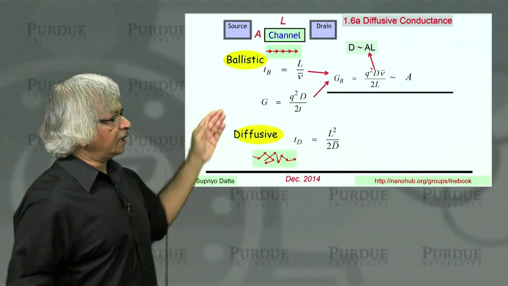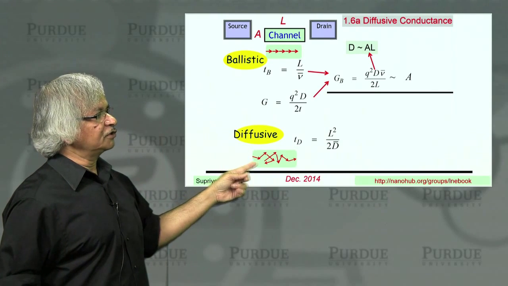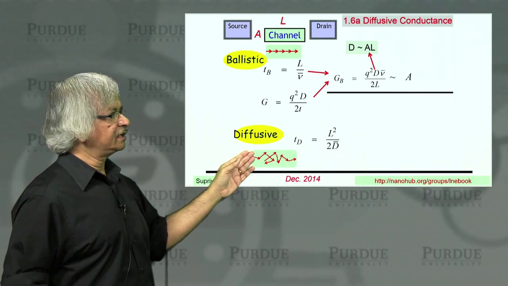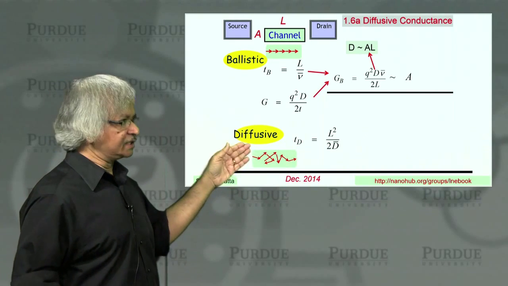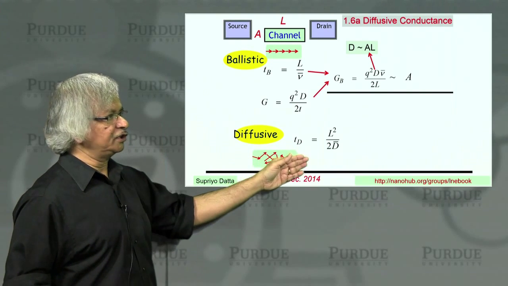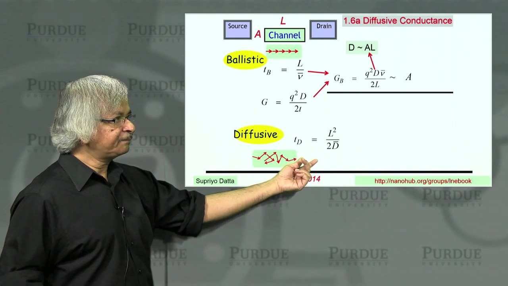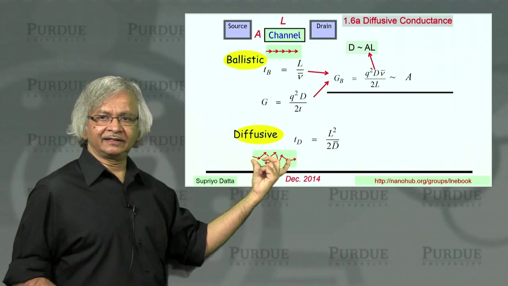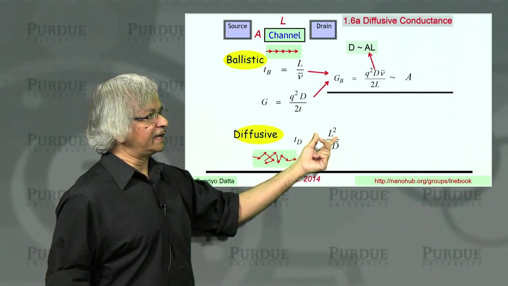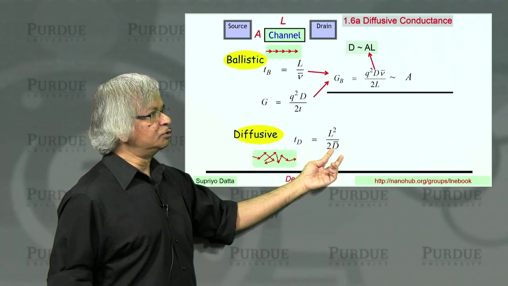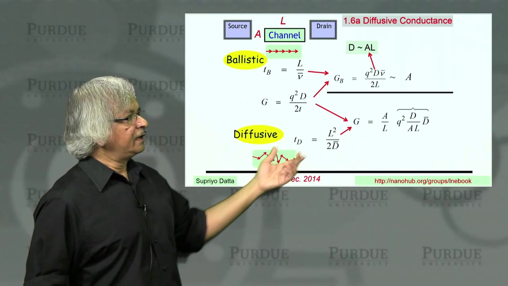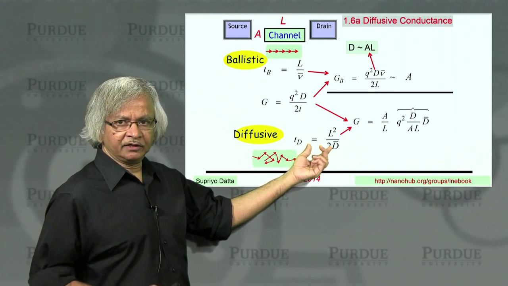We'll argue that when an electron follows this diffusive path through a conductor, that is, it doesn't go like a bullet. What it does is hit something, goes off in another angle, hits something else, and eventually gets to the other end. Then the time it takes to cross a length L is proportional to L squared and can be written as L squared divided by 2 times what's called the diffusion coefficient. We'll talk a little more about it in the next slide.